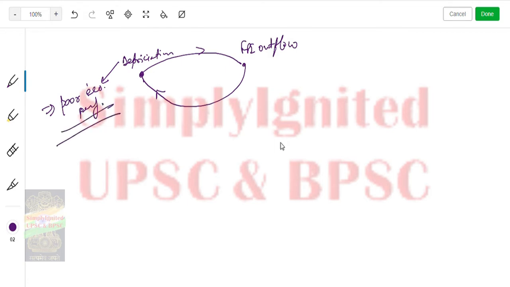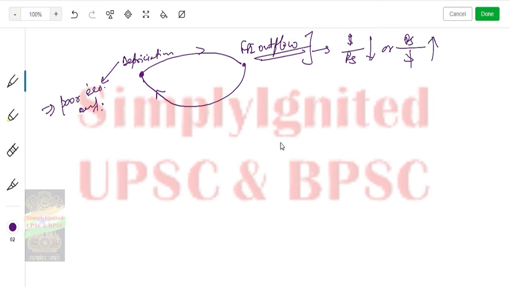Okay, why? I'll tell why. But wait. And FPI outflow leads to again dollar to rupee declining, or say rupees to dollar increasing, and this rupees to dollar is nothing but again showing depreciation. So depreciation, poor economic performance.